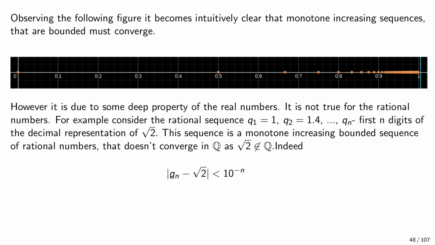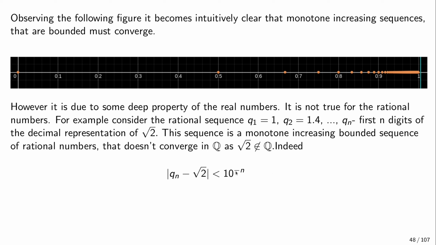So if we consider qn minus the square root of 2, then it's not bigger than, so the first n digits are the same, and so the difference is no more than 10 to the power of minus n. Now here, if we wanted to find this epsilon and prove according to the definition, if we want this to be smaller than epsilon, then we would have this game with logarithms. I don't want to involve this.